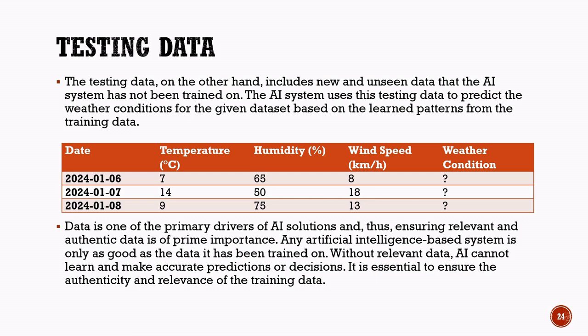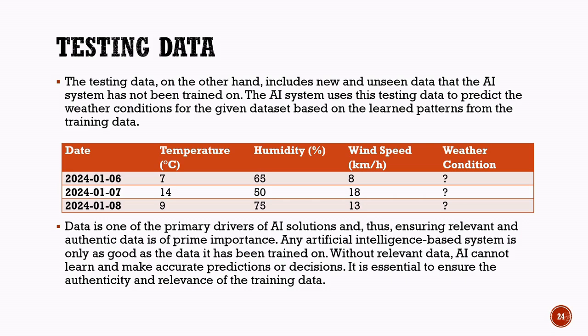In this example, the AI system is given new weather-related data such as temperature, humidity, and wind speed. However, the weather condition is not provided. The AI model uses the patterns learned from the training data to predict whether the weather will be sunny, cloudy, rainy, or snowy. For example, based on the given values, the AI system may analyze the conditions and predict the possible weather for each date. Testing data is very important because it helps measure how reliable and effective the AI model is in real-world situations.